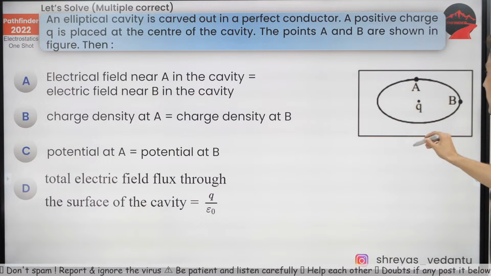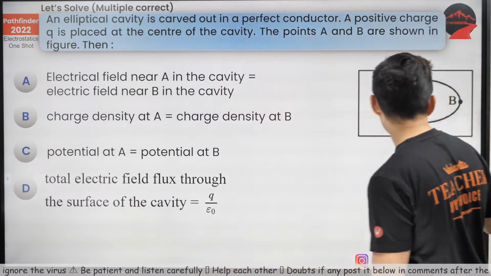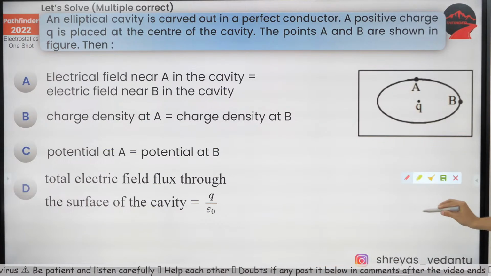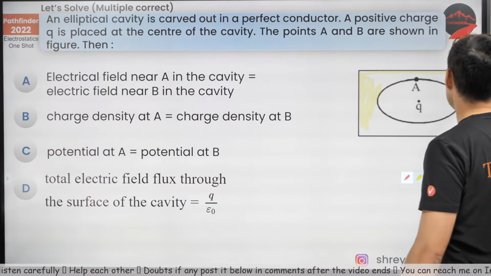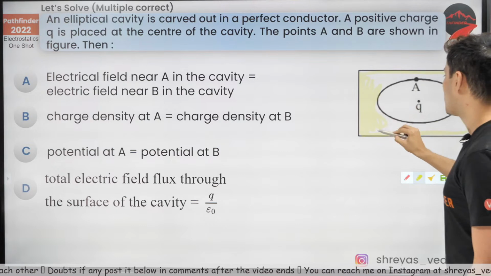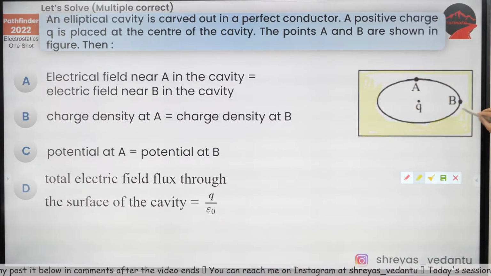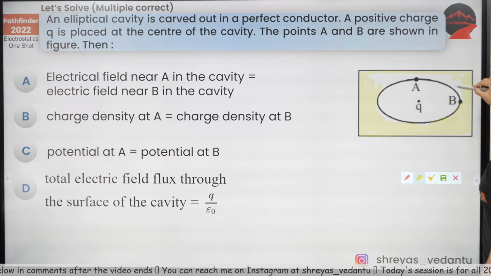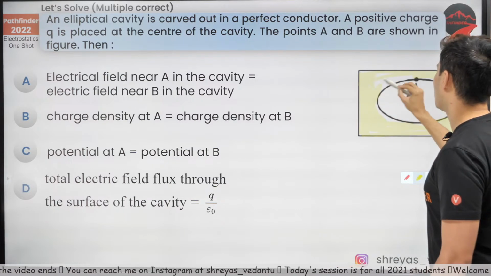These are some points. This is a solid block. There is a cavity which is carved out. So let me just show this to you in case you are not able to see. This is some cavity inside that conductor. So this is a solid block. The question is on the fields, potentials, etc. at different points. Let's see if you can get this. This is not that tough. If you know the properties of the conductor, you will get it immediately. Come on, my warriors, you can do this.